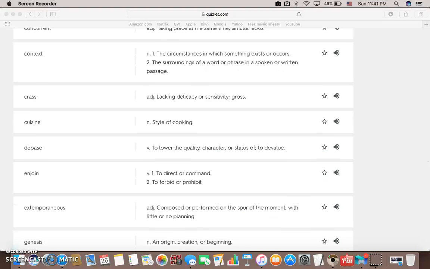Debase. Debase is to lower the quality, character, or status of. A synonym of debase would be to devalue. So putting someone down, you would be debasing them.